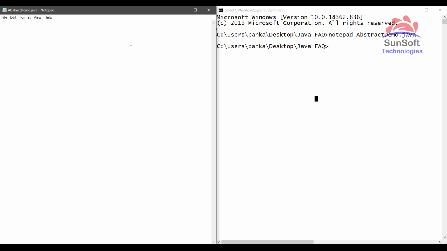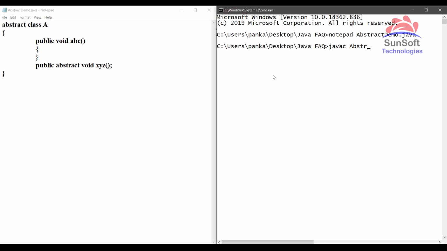So first, about an abstract class. Let me declare a class as abstract class A, and try to provide here a method with body as well as without body. But yes, the methods which are without body need to be declared as abstract. So if I try to compile this code, javac abstract demo.java, yes, it's compiling fine.